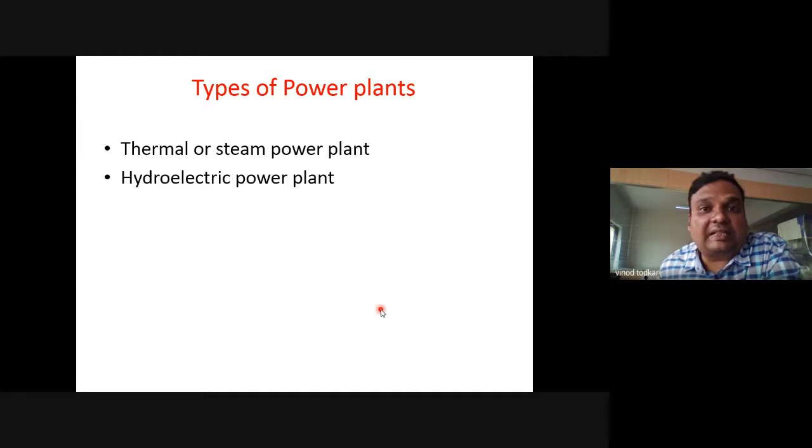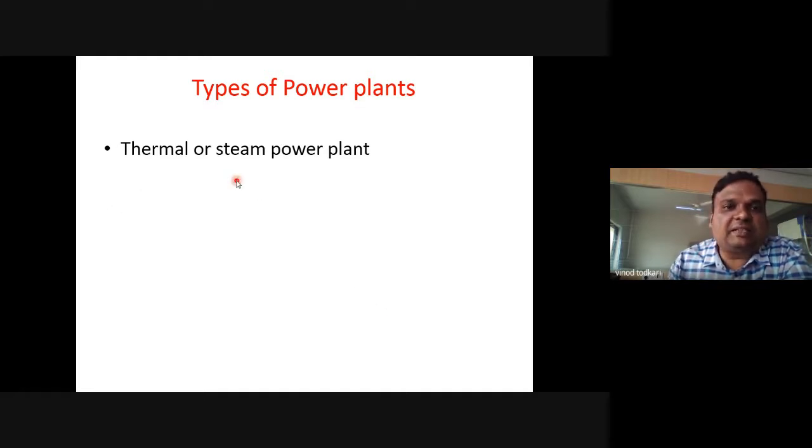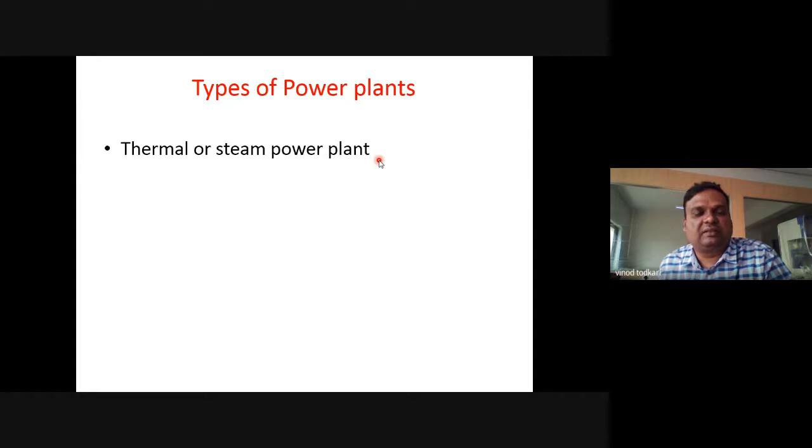Now, there are different power plants. Which power plants are there in our syllabus? First is the thermal power plant. Even though we have not discussed it, do you have any idea? In a thermal power plant, we convert which kind of energy into which kind of energy?